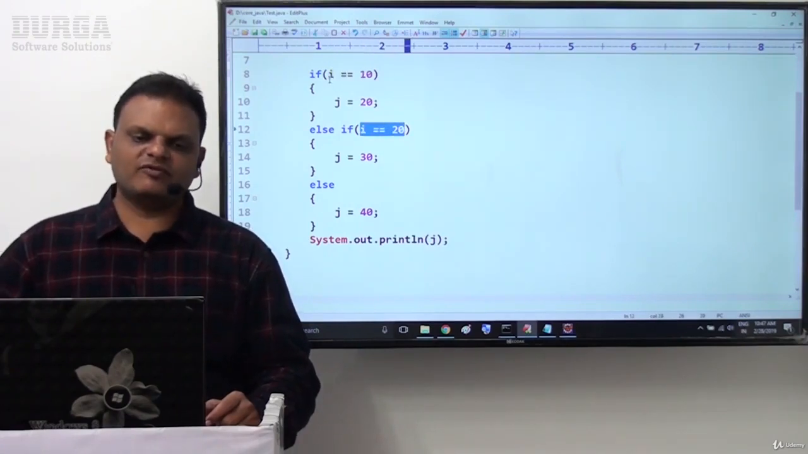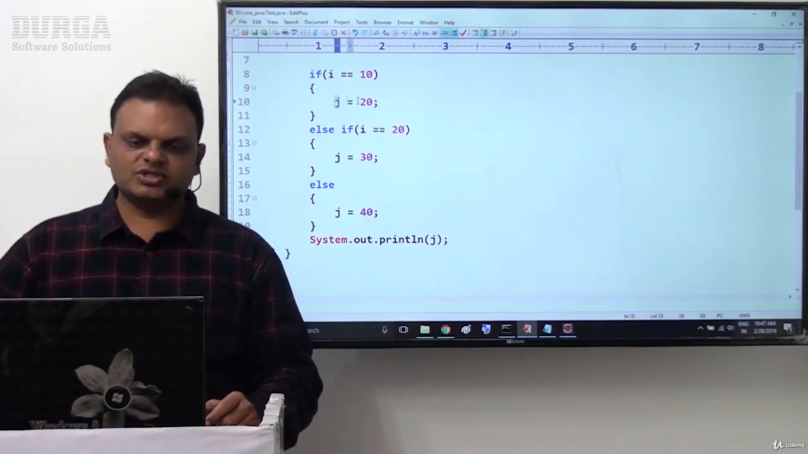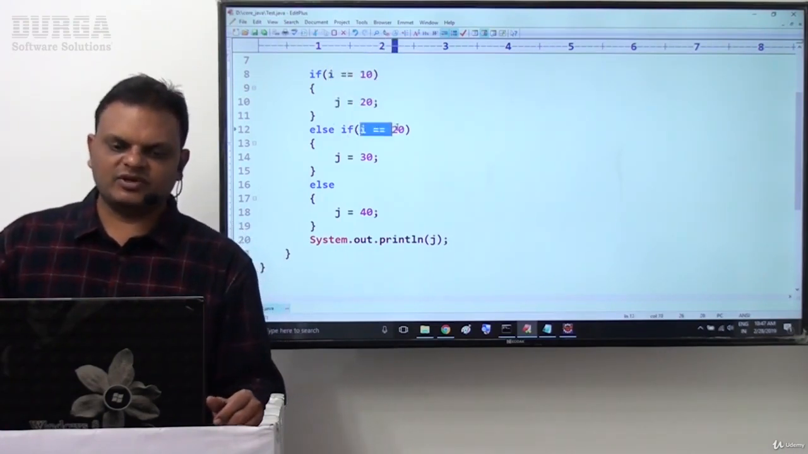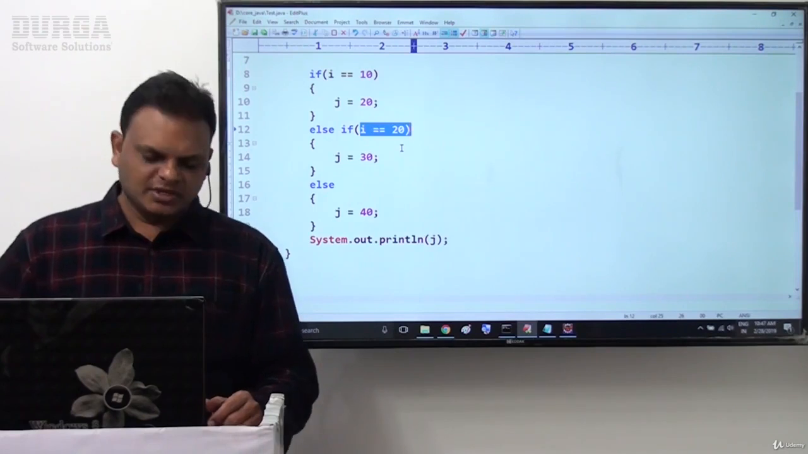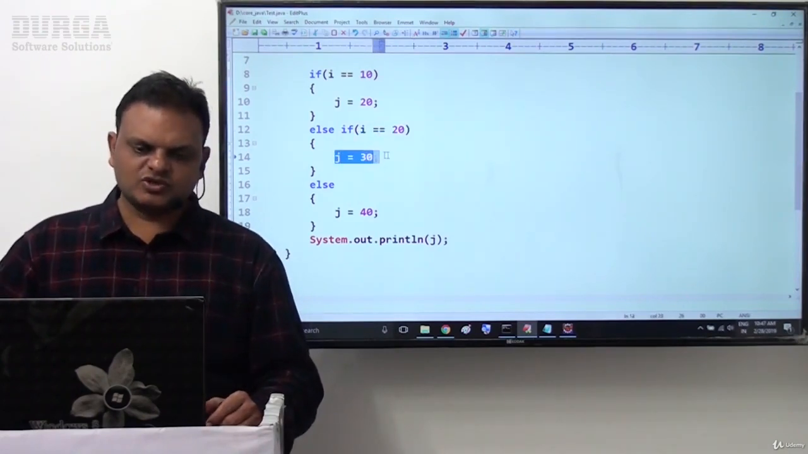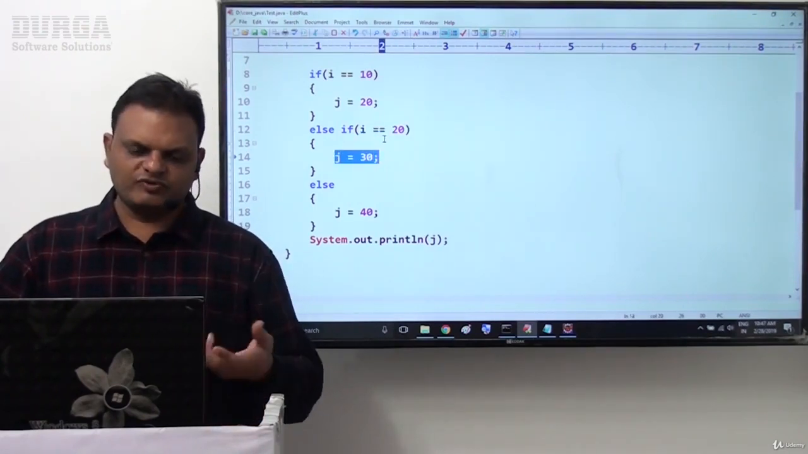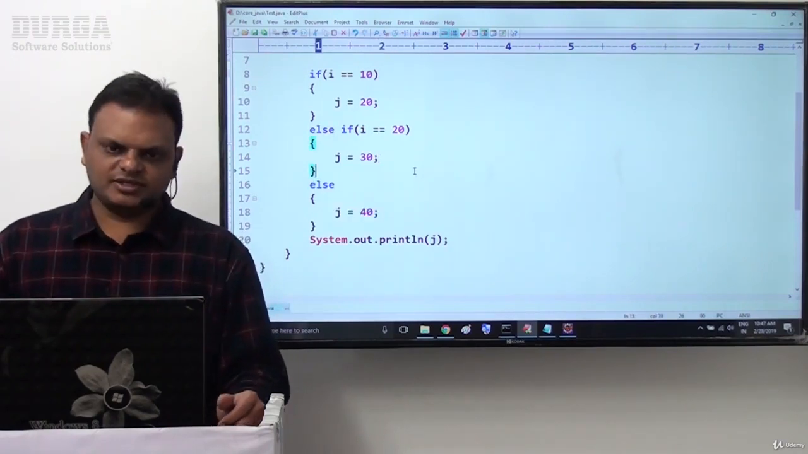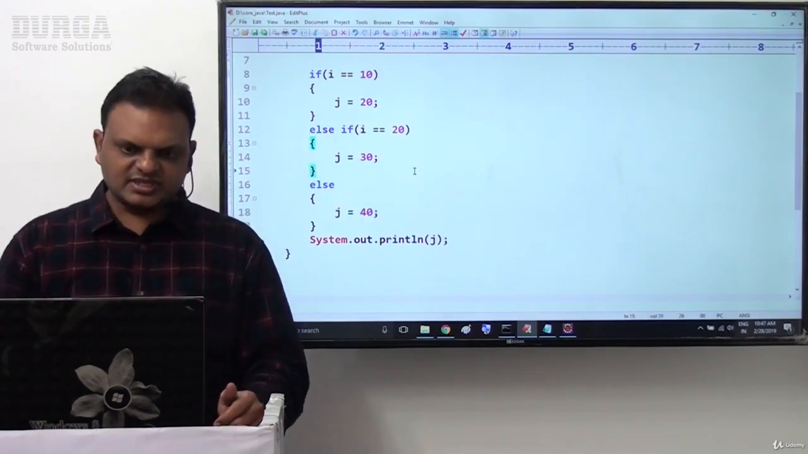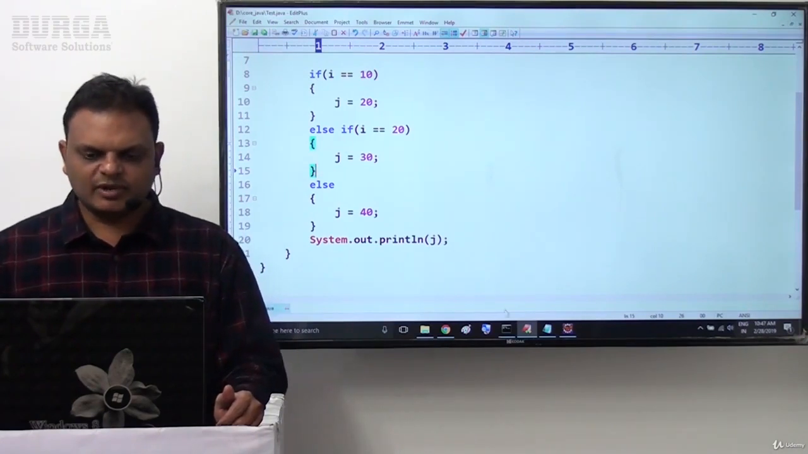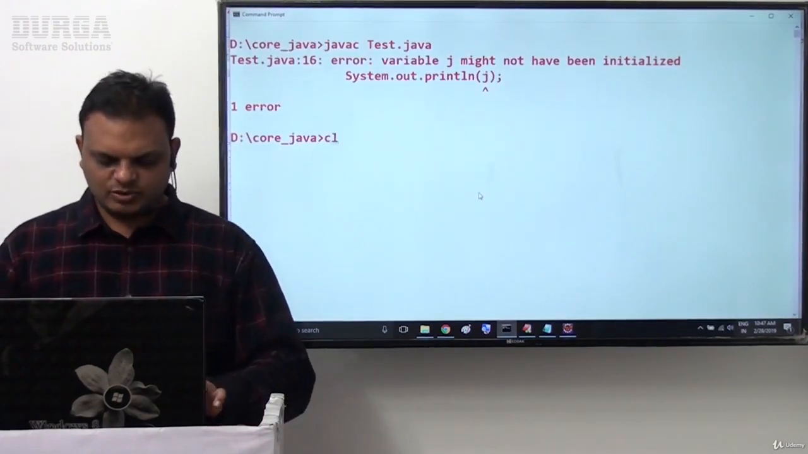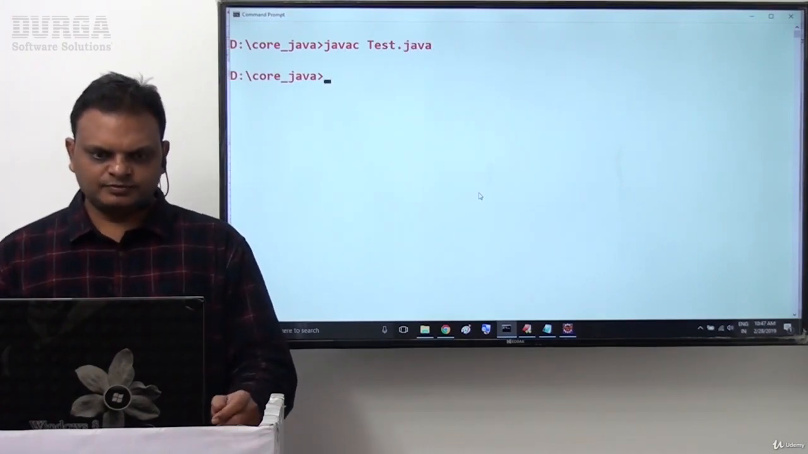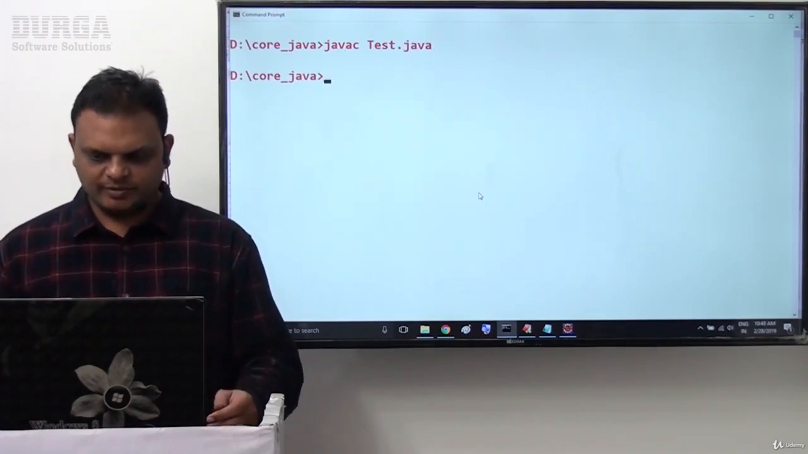Now compiler will go for possibilities. If it is true, j = 20, no problem. If it is false, then compiler will come to else if. Now again this conditional expression will be checked here. If it is true, it's okay, j = 30. If it is false, then else part is available where j = 40. So because of this reason, in this example we are not going to get any compilation error. Let us compile this program here. javac Test.java. Compiled successfully, it's okay.